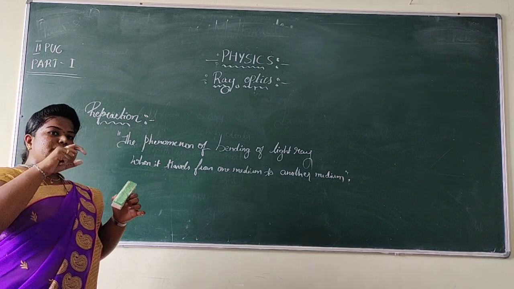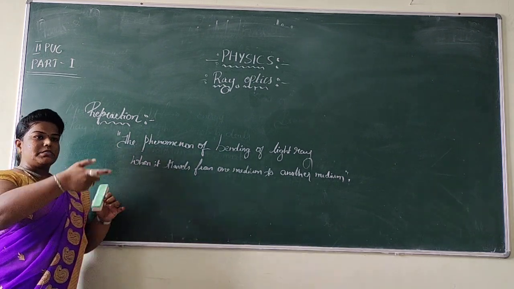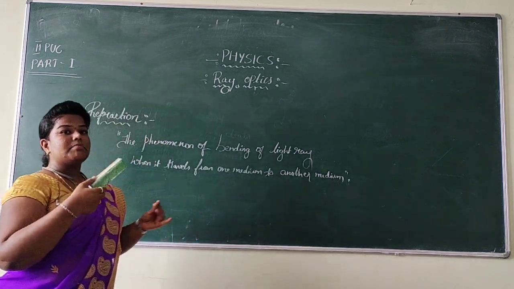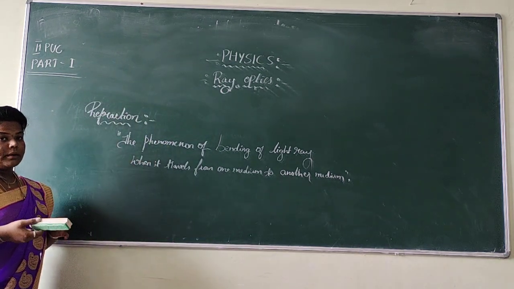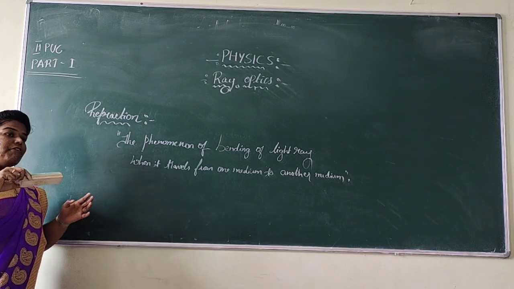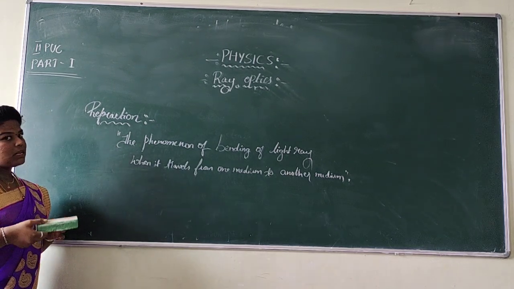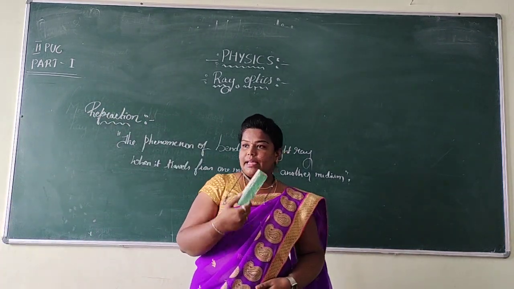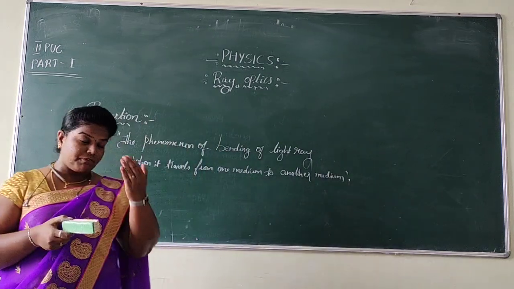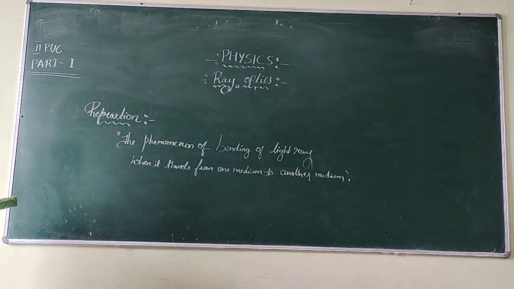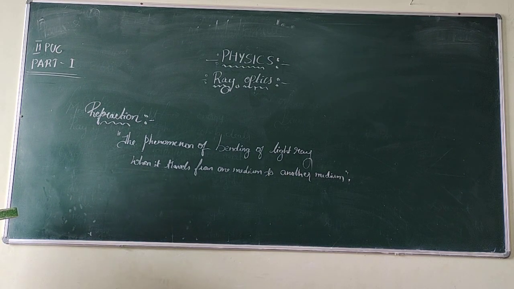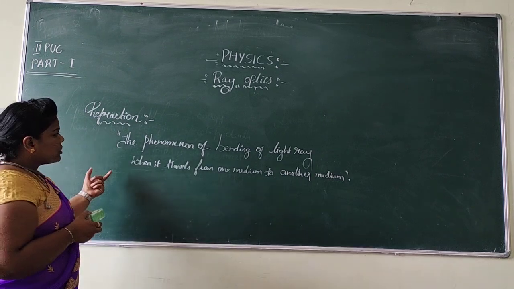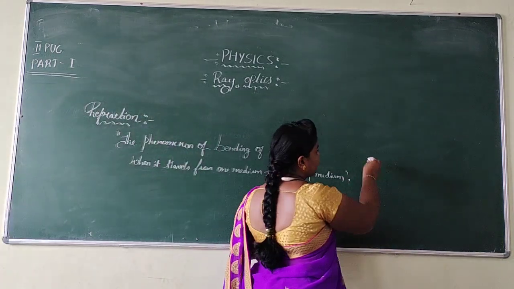Suppose a fish observes a bird, the fish is in water and the bird is in air. So we can observe a different position of the bird. The bird appears very far away from its original position, where it was flying in the air. For that bird, the fish appears to be nearer than its original position. What exactly does this indicate? There is a phenomenon of refraction. That refraction we can observe with the help of two different mediums.